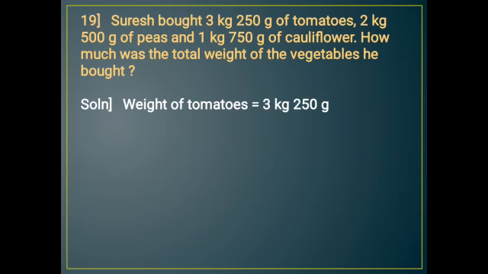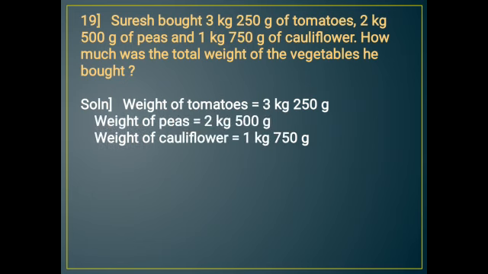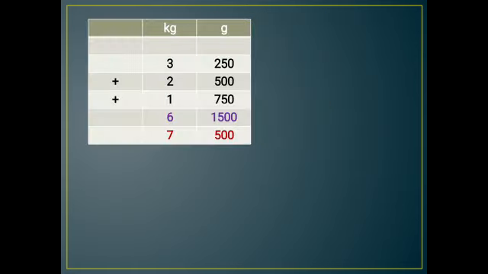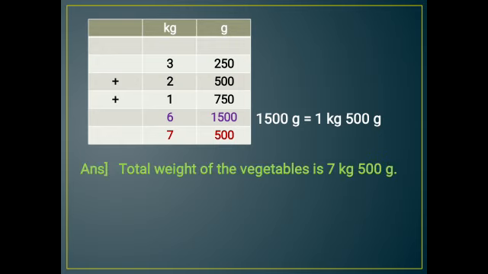So weight of potatoes is 3 kg 250 grams. Weight of peas 2 kg 500 grams. Weight of cauliflower 1 kg 750 grams. So when we add these 3, we get the answer here as 6 kg 1500 grams. So 1500 gram can be written as 1 kg 500 gram. So 1 kg will be added with 6, it becomes 7 and 500 gram will come as it is. So the total weight of the vegetables is 7 kg 500 grams.